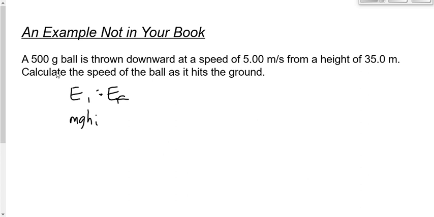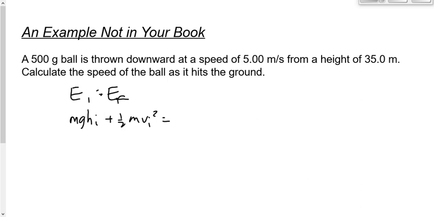Is the ball moving at the beginning of this problem? Yes, it's moving at 5 meters per second. Do we have kinetic energy? If it's got a height, it's got potential. If it's moving, we've got kinetic. So we're going to sub in 1/2 mv squared for that. Now, that equals the final energy. Ask yourself the same two questions at the end of this problem. Does it have a height at the end of this problem? No. It's reached the ground. Relative to the ground, it has no height. Therefore, we will cross off the MGH final term or just not include it in the first place. Is it moving at the end of this problem?